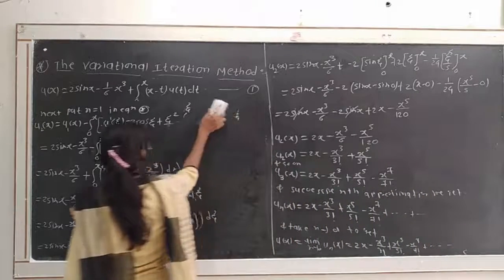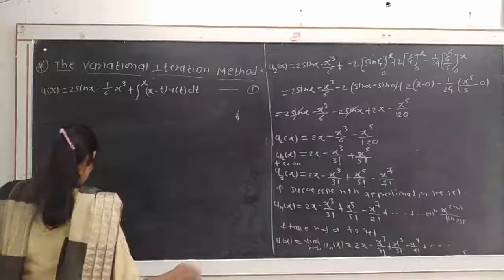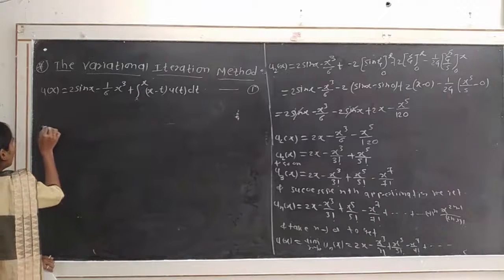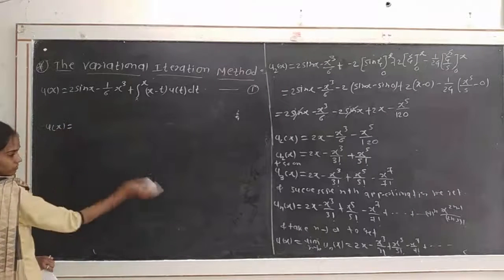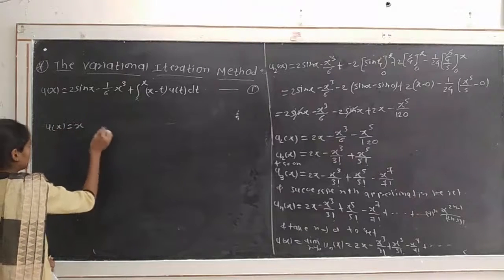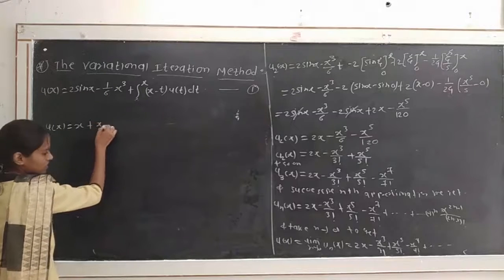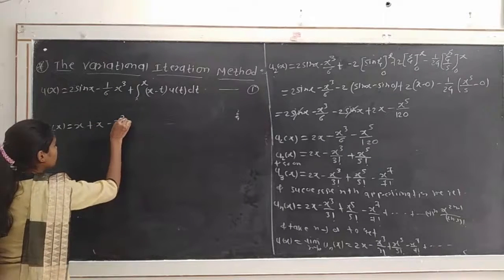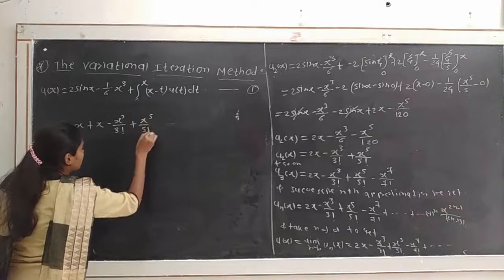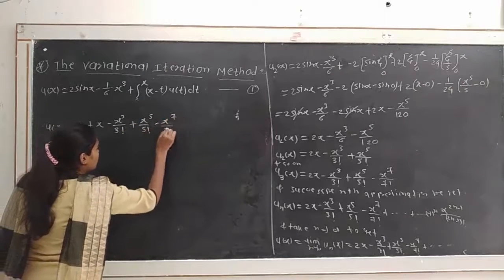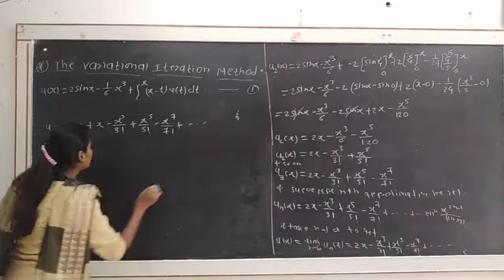So in this way we can write this as u of x is equal to, we write first term x as x plus x minus x cube divided by 3 factorial plus x raised to 5 divided by 5 factorial minus x raised to 7 divided by 7 factorial plus up to so on.